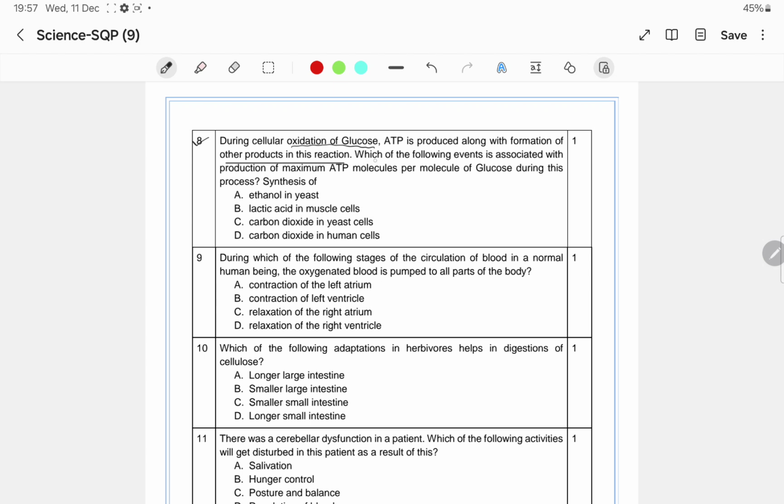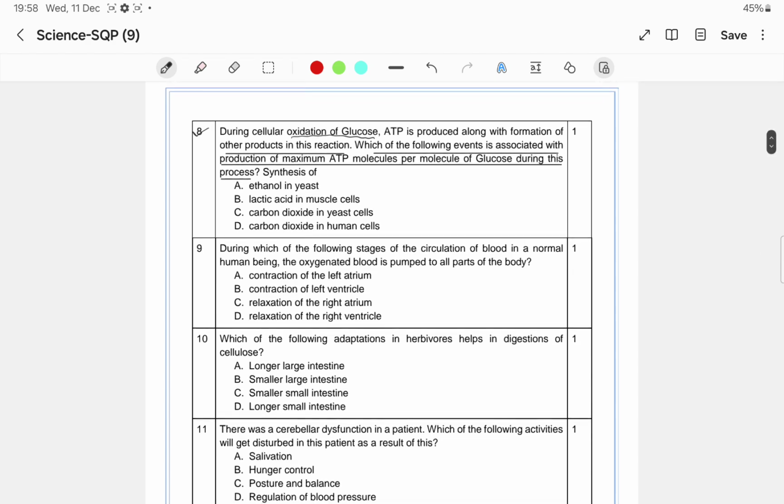Which of the following events is associated with production of maximum ATP molecules per molecule of glucose during this process? Clear? Now, cellular oxidation of glucose. Cellular oxidation, what does it mean? It means cellular respiration.